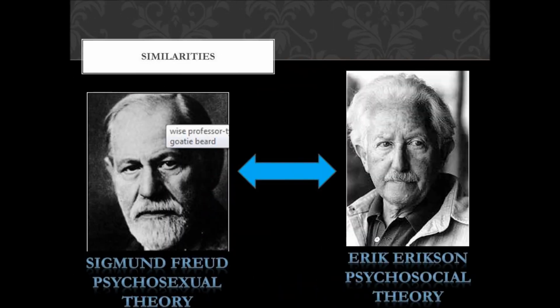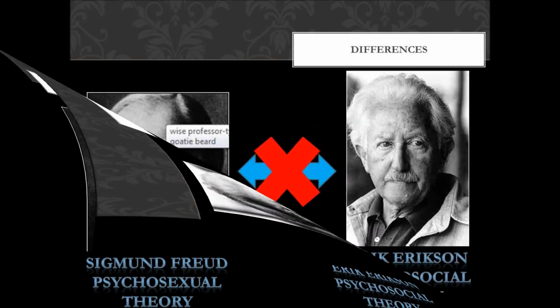The first similarity between these two theories is that the way a person finds pleasure or is prevented from satisfying urges for pleasure at each stage affects personality. The second similarity is that at the younger stages, major events may affect a person's personality. The third similarity is that both views have the same structure and both men claim that humans develop in stages.